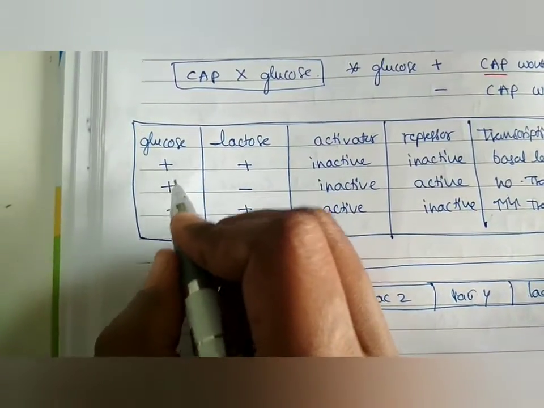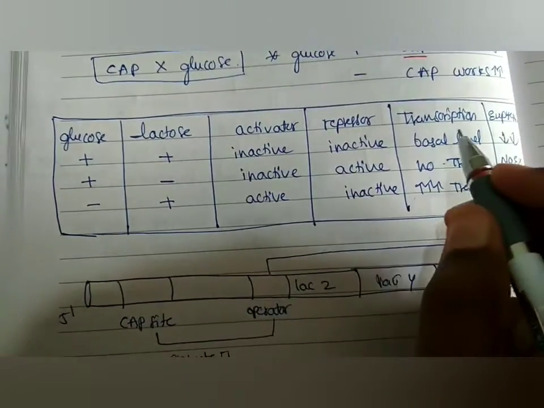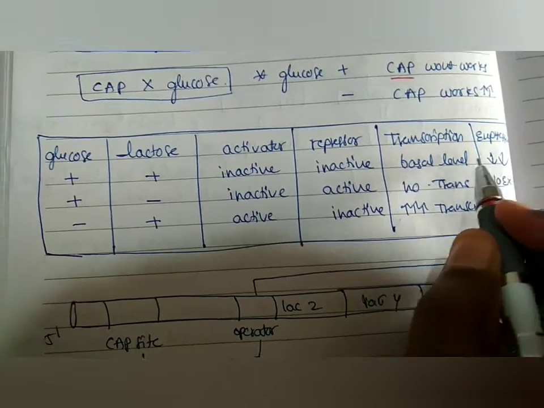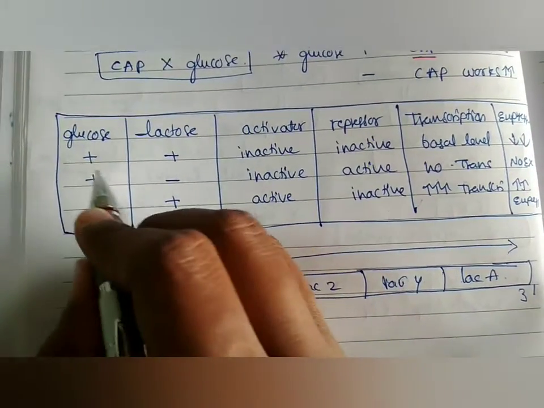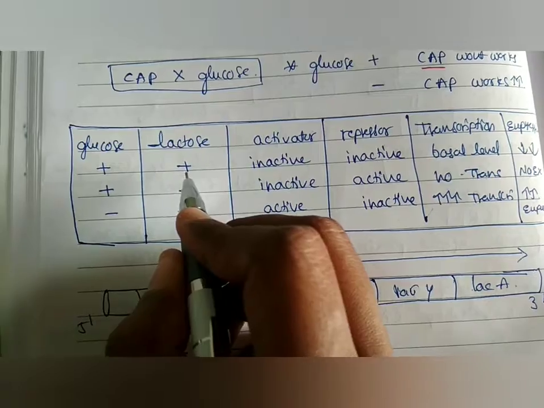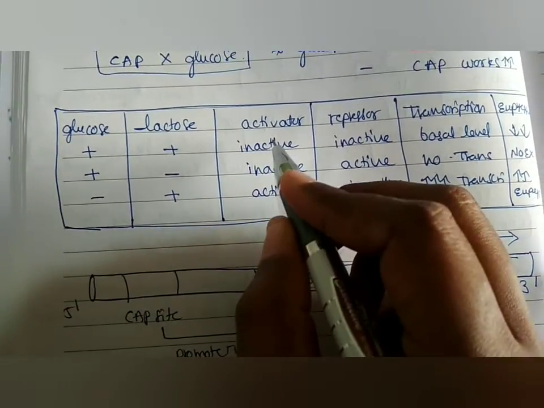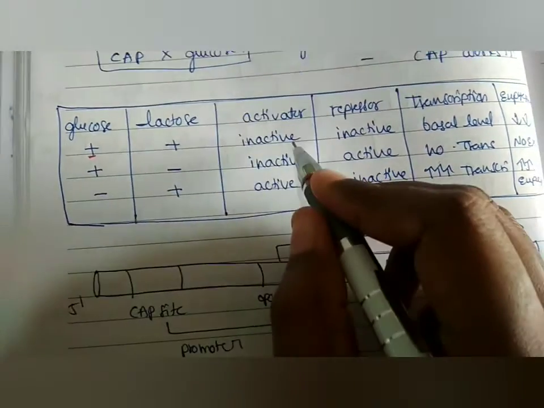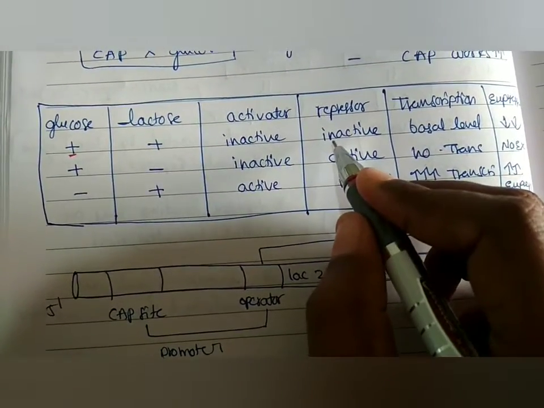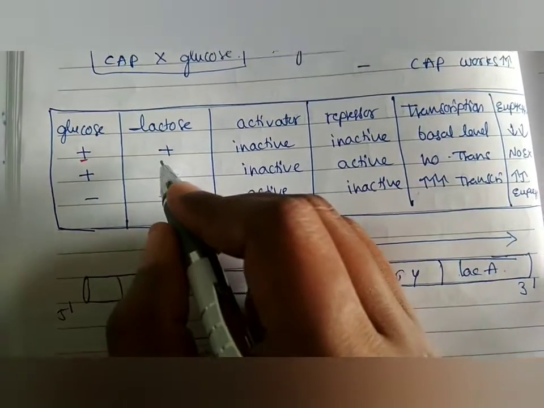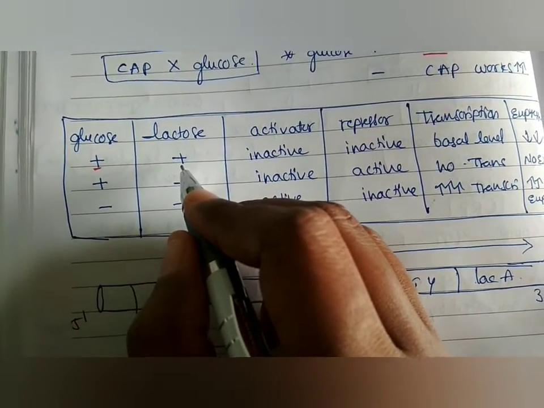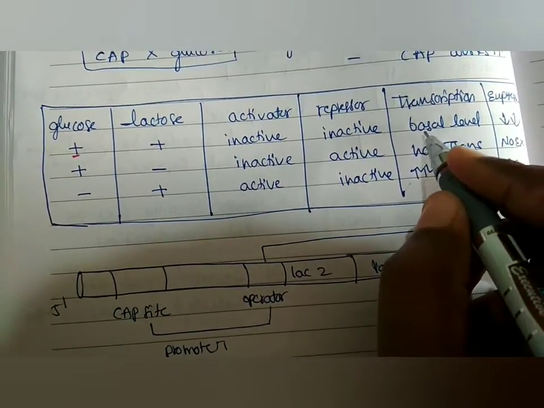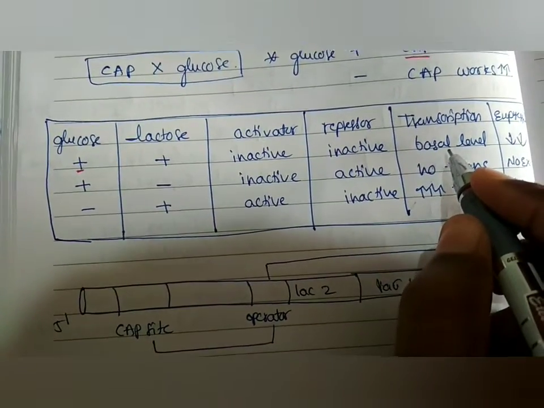Here, glucose, lactose, activator and repressor, and whether transcription and gene expression take place or not, are given in tabular form. When glucose is present and lactose is present, the activator is inactive because glucose is there, and the repressor is also inactive because lactose is also present, so only a basal level of transcription takes place.